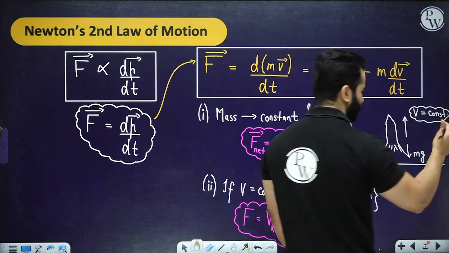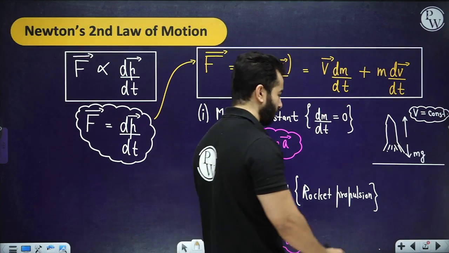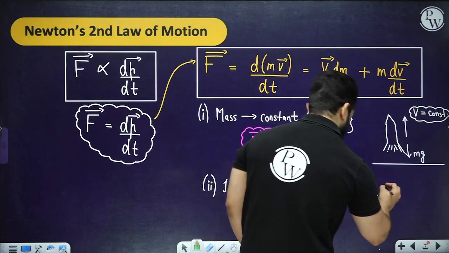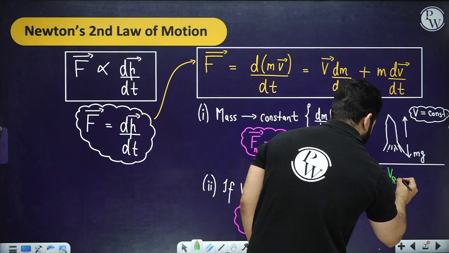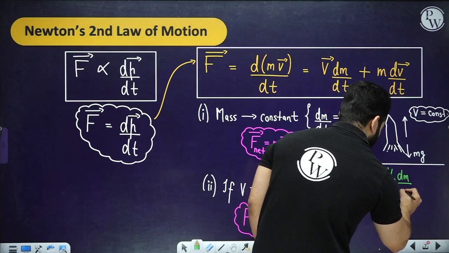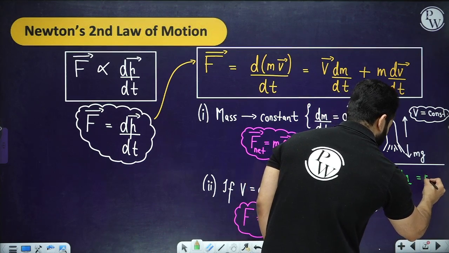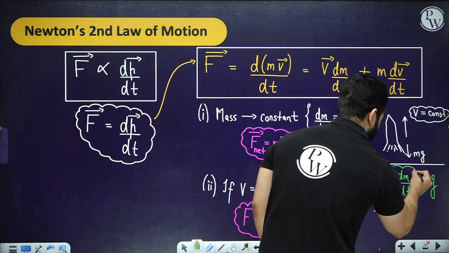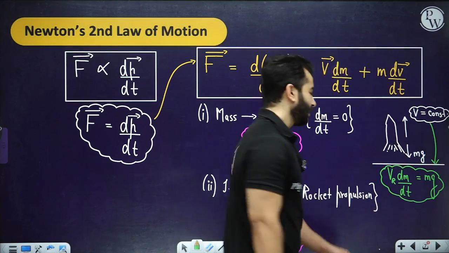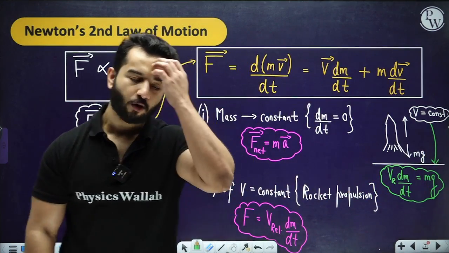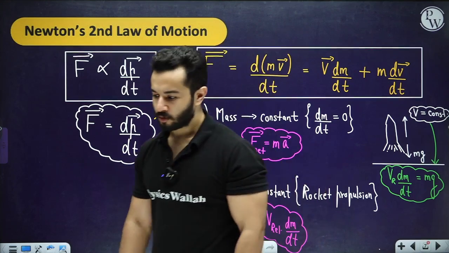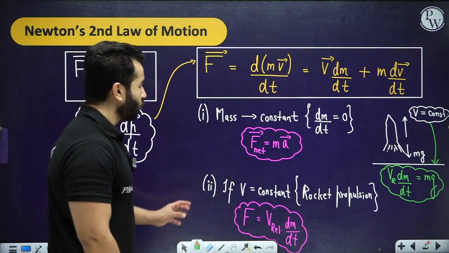So in this particular case, as an example, v relative dm by dt will be equal to mg. If it is accelerating, then the net force or the net acceleration can be found by subtracting these two. So with this, I think we can move on to some new topics.